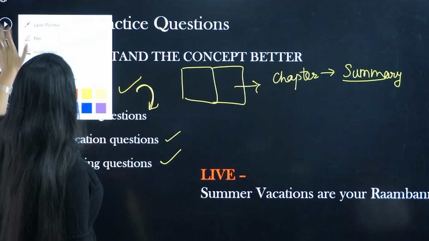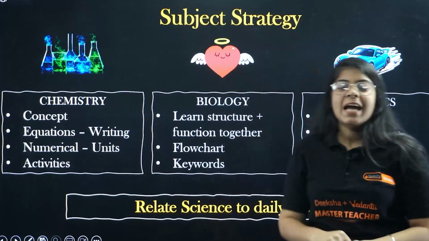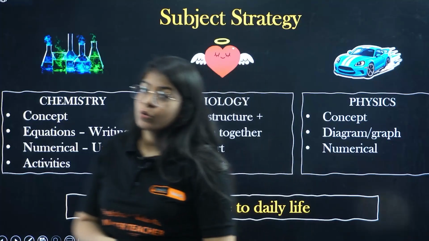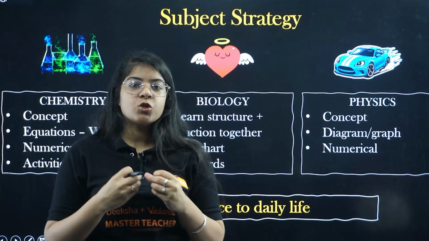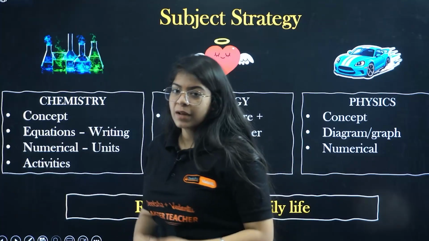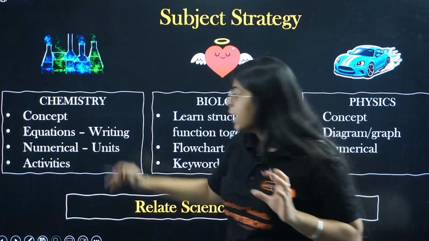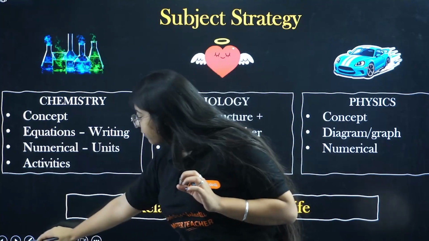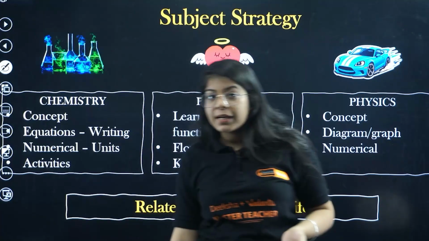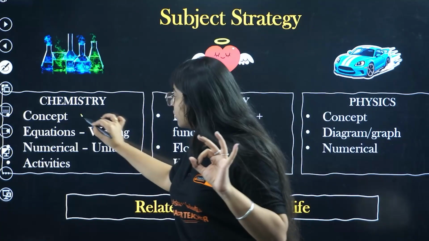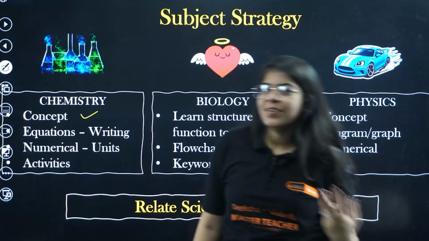Okay, then we have a subject strategy here. This is the main thing. Now we are going to see exactly how you are going to study physics, chemistry and biology in a way that puts you ahead of the whole class. Starting with chemistry, the concepts are very important, because if you don't know the concepts, you won't be able to do the numericals, and numericals are again very important. So the concept is very important. Equations. Now personally, I was not a fan of equations.